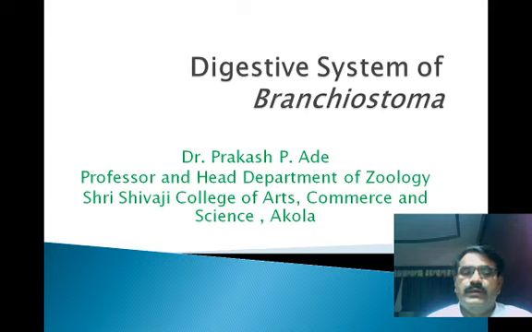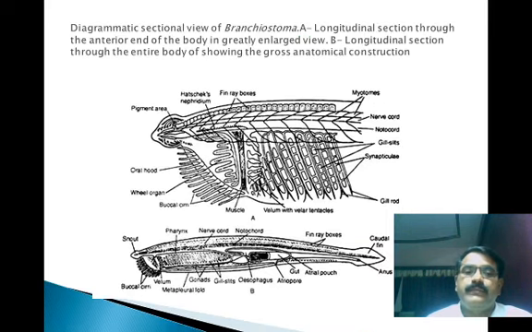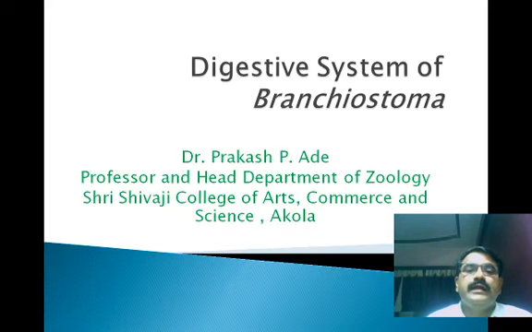The notochord is also present in Amphioxus, therefore they are members of chordata. Today I explain the digestive system of Amphioxus, also known as Branchiostoma.